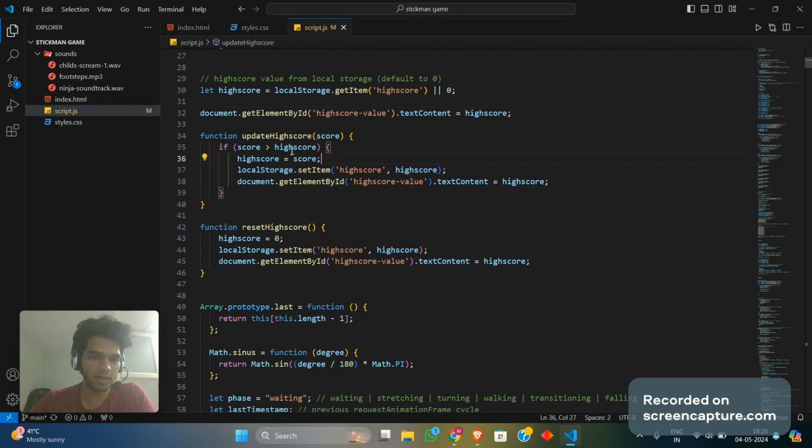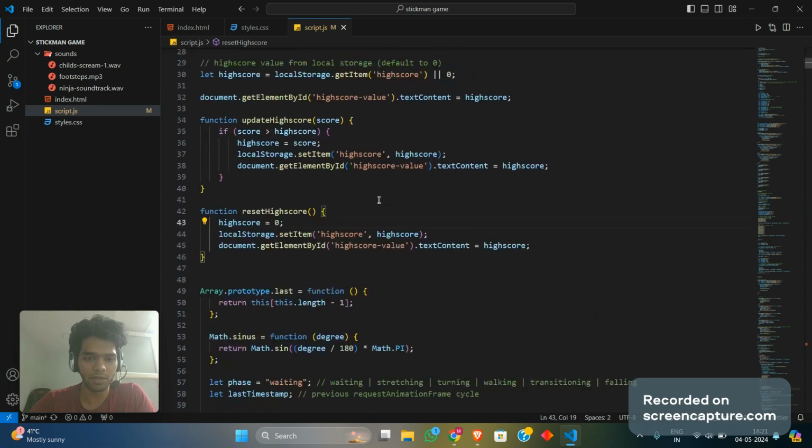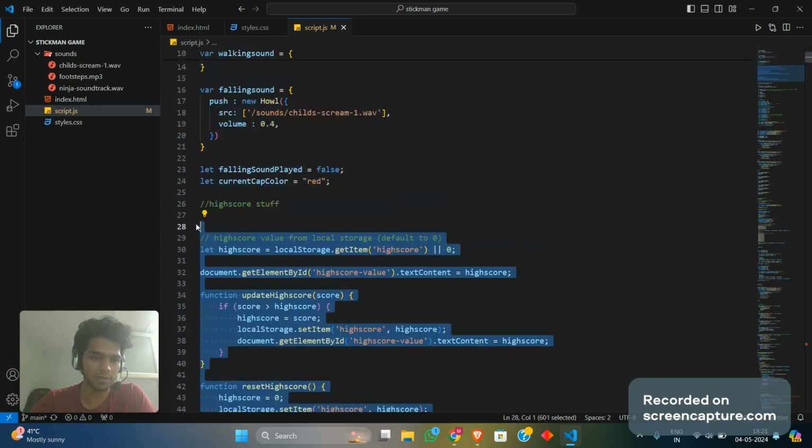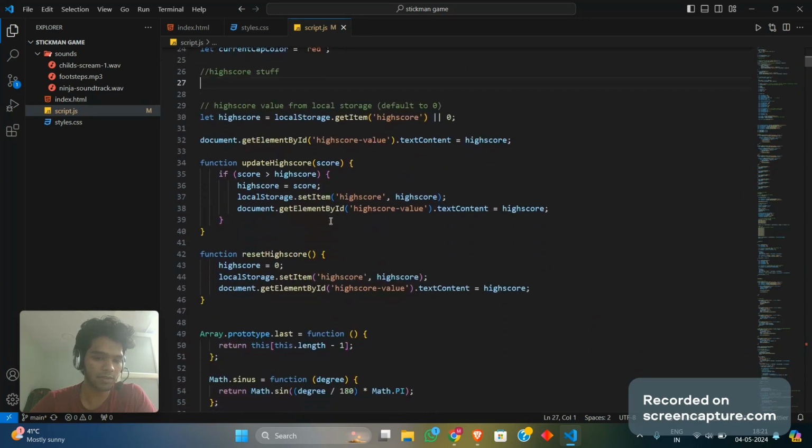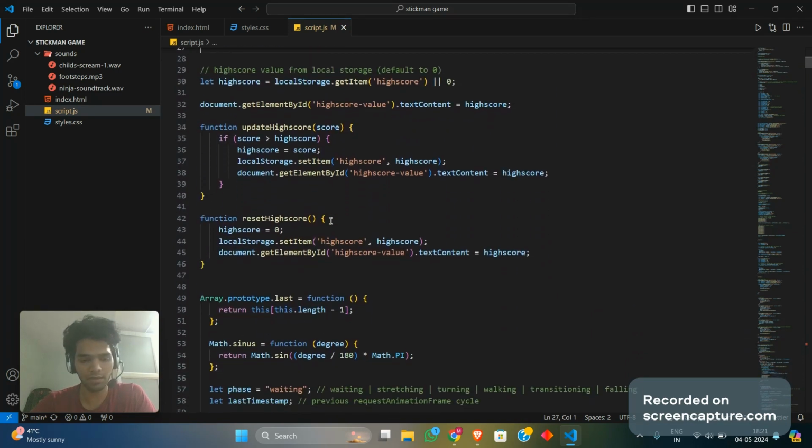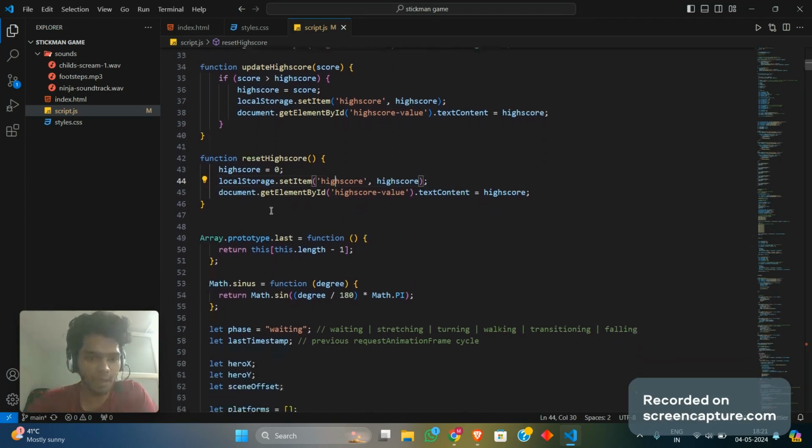Initially, it is made 0, and when you beat the high score, you just keep updating it, and then you reset it to a particular value that is your score. Now, moving ahead, this is added just because I thought you need more challenge over there. You have to beat a particular high score. I guess this was more challenging, and then I put it there.